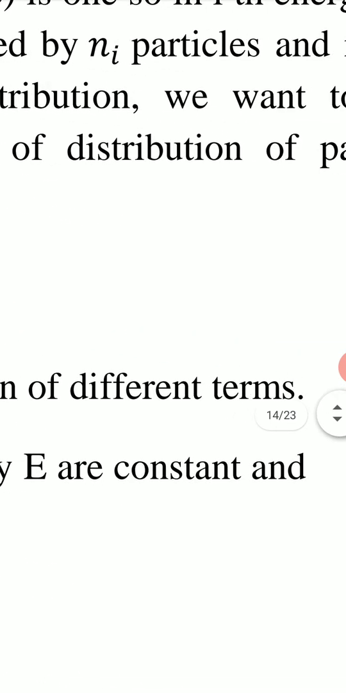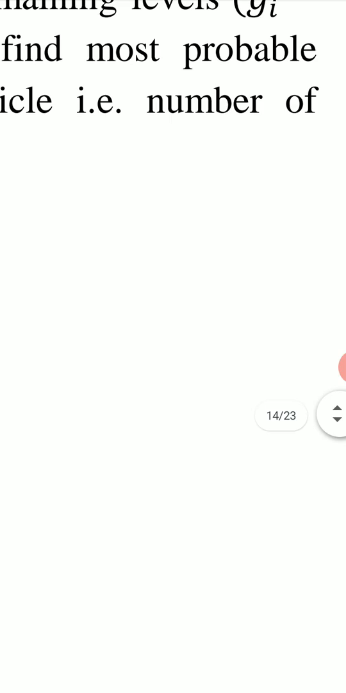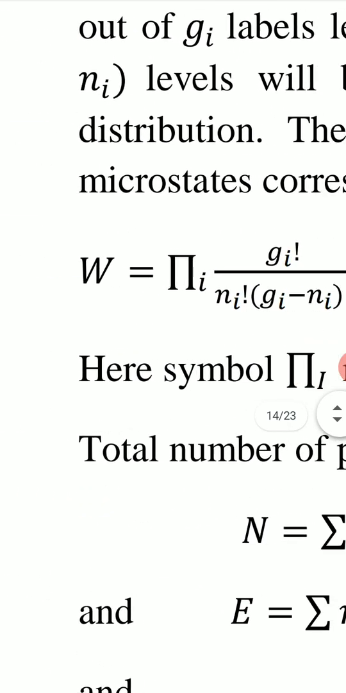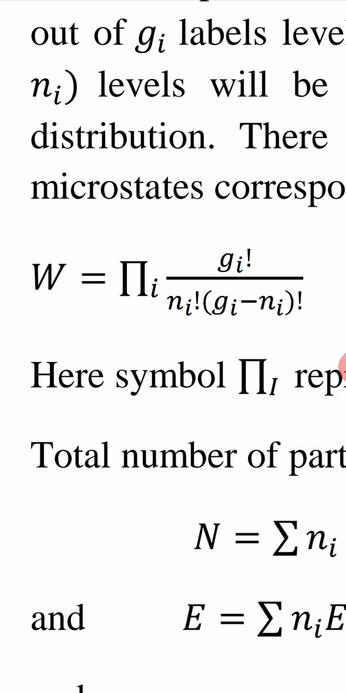From this distribution, we want to find the most probable distribution. We want to find the condition of equilibrium, and the equilibrium state is the most probable state, which has maximum probability.